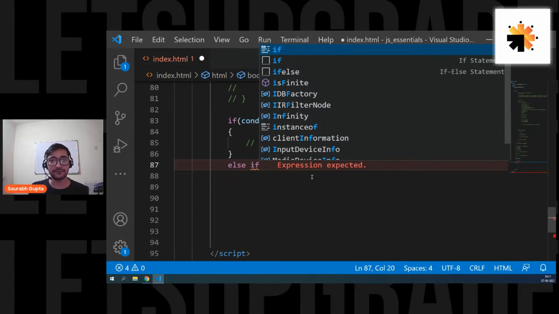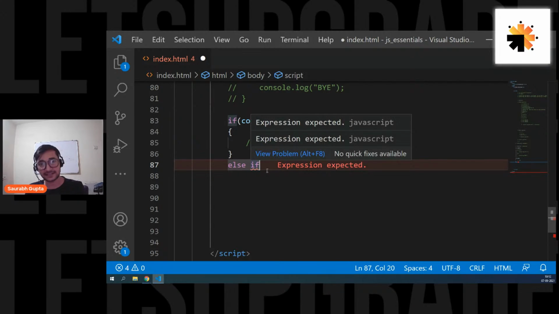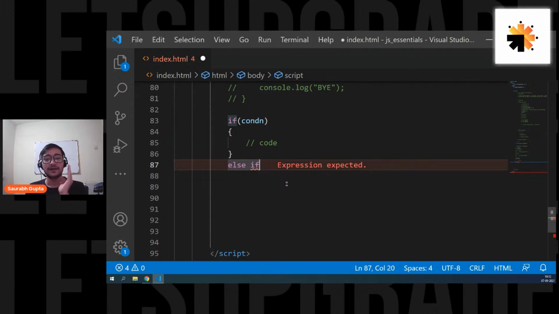So if is required because you cannot write a condition with else. So this else if means otherwise. Basically, if this was not true, then check for this condition. So remember guys, we are not only writing else, we are writing else if. Basically, it's otherwise, check for this condition. So if is required. Wherever you're writing a condition, if is required.